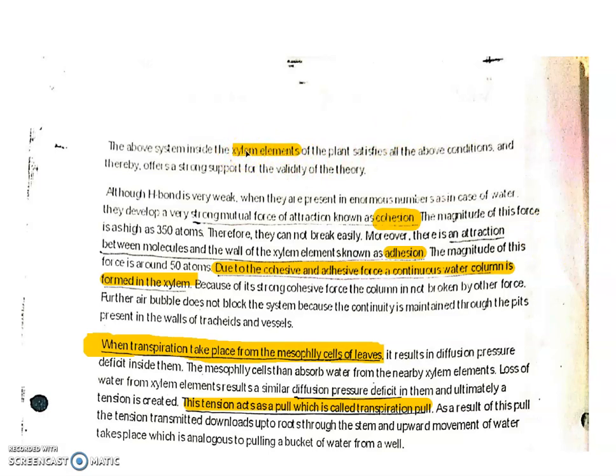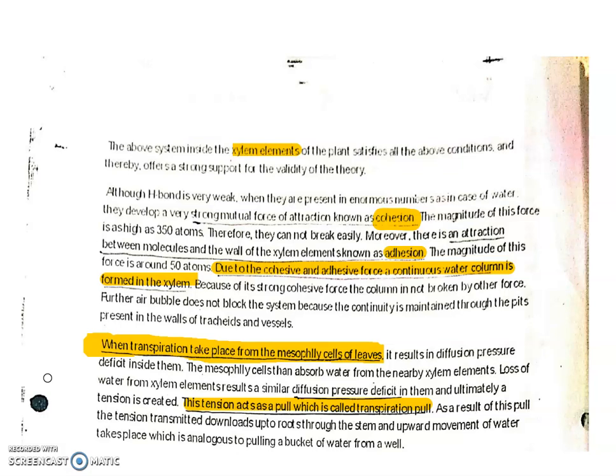This is possible because of the xylem element. The xylem element is an ideal vessel-like structure, in which cohesive and adhesive forces are created. Due to these cohesive and adhesive forces, a continuous water column is made in the xylem. When transpiration takes place from the mesophyll cells of leaves, it results in diffusion pressure deficit inside them.